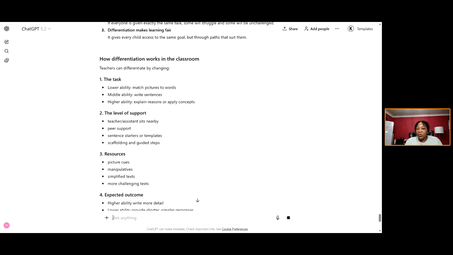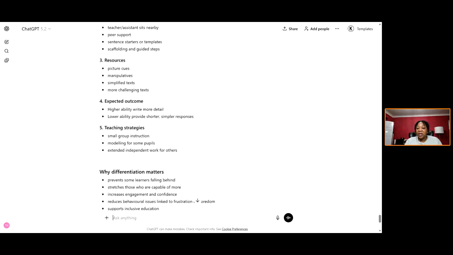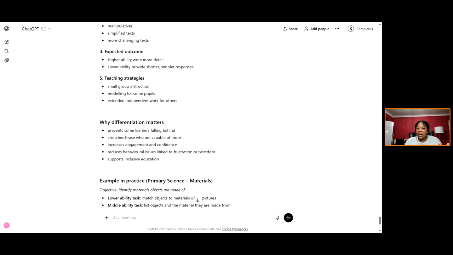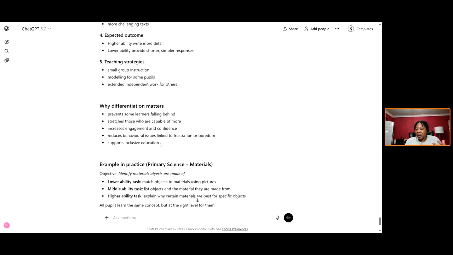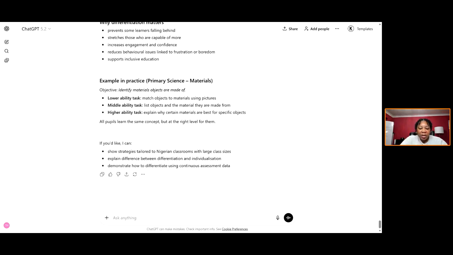So how differentiation works in the classroom. Teachers can differentiate by changing the task, the level of support, resources, expected outcomes, teaching strategies, why differentiation matters. I can copy this into slides and I have a slide presentation on differentiation. So each of these, I can say, create slides with the above.